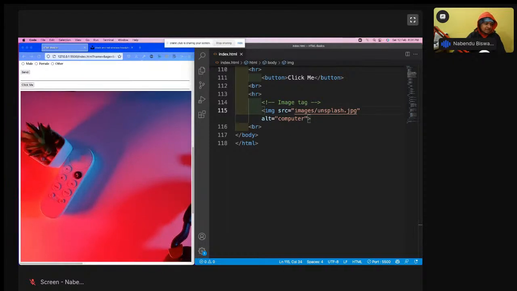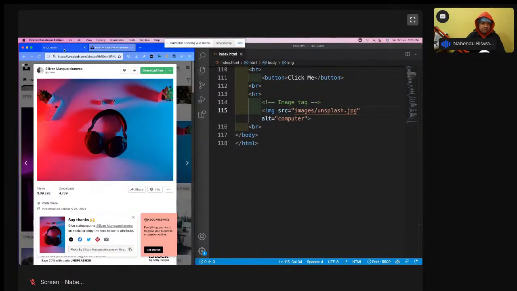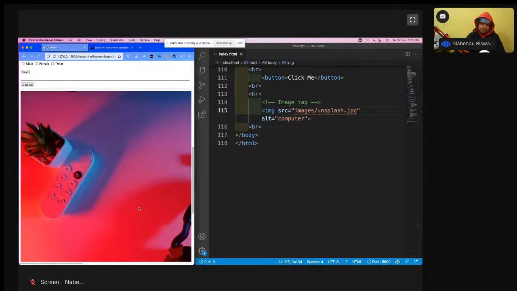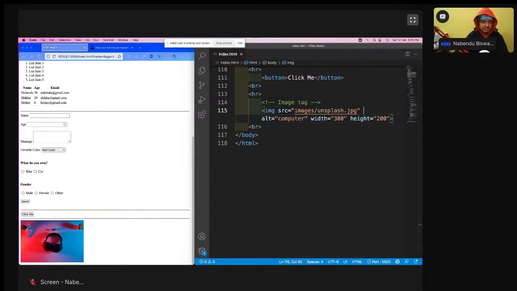So that is there. And as I told, this is a very big image. I'm not liking it, so this image is not even coming in. So how to fix it? There are very few ways to fix it in this image. One way is like this: width is equal to 300 and height is equal to 200. I'll make it and save it, and see, this thing is done with 300 and 200, and it is just done.